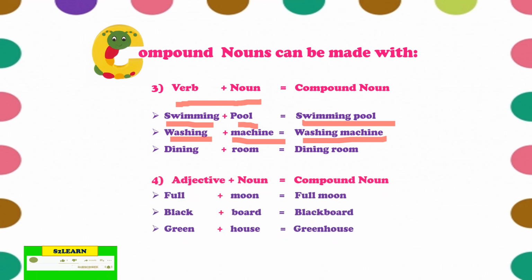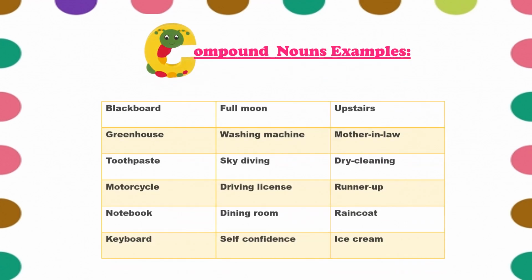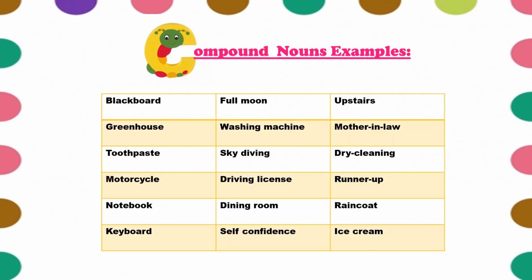Coming to the fourth one, adjective plus noun. See here, full plus moon. Moon is a noun, full is an adjective. When you combine both, you will get the example full moon. Similarly, blackboard. I have given the examples also so that you can easily understand. Now I have given you a table of compound noun examples, like blackboard, greenhouse, skydiving, raincoat, ice cream, and many more. You can just pause and watch these examples.